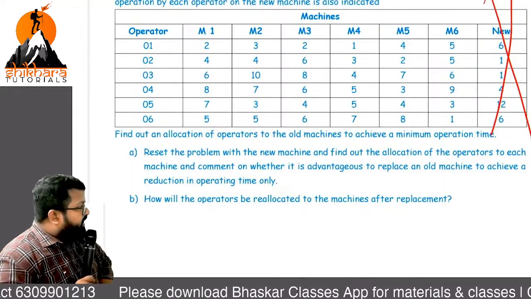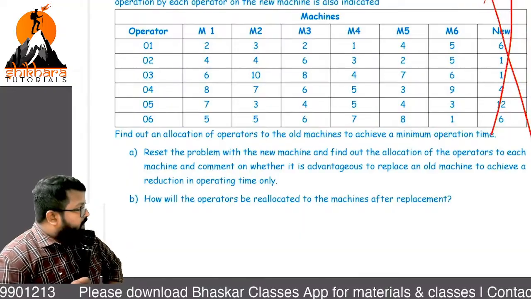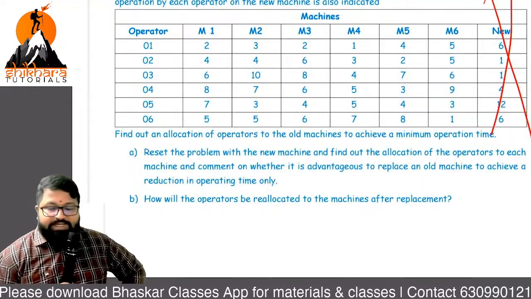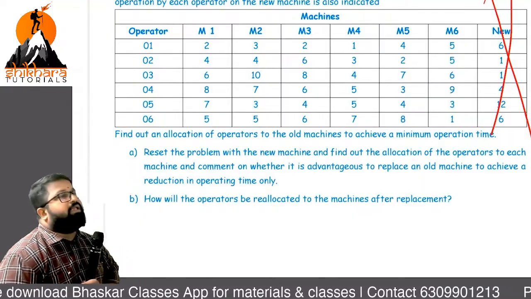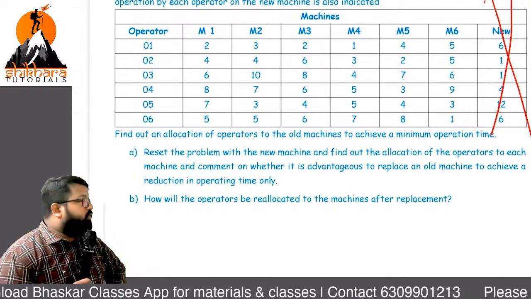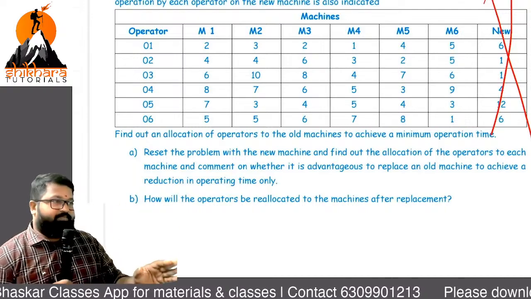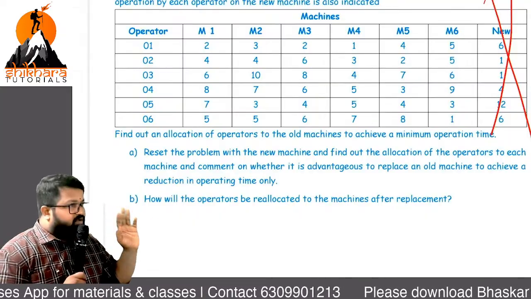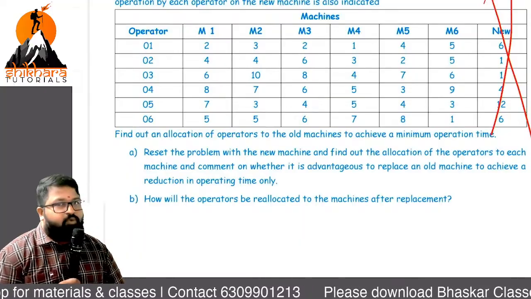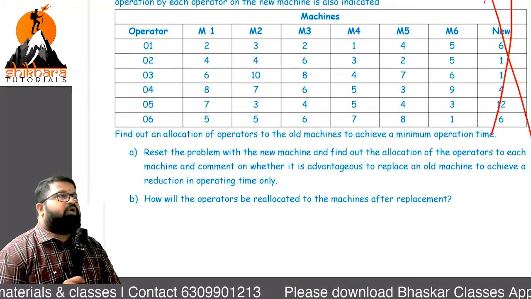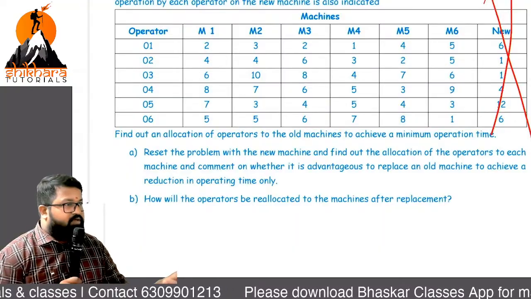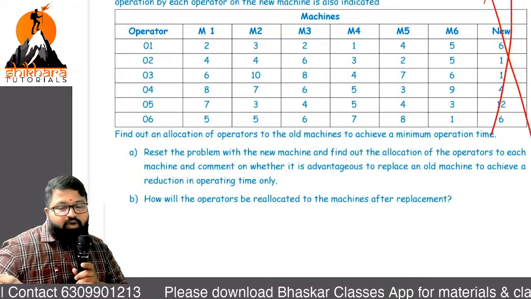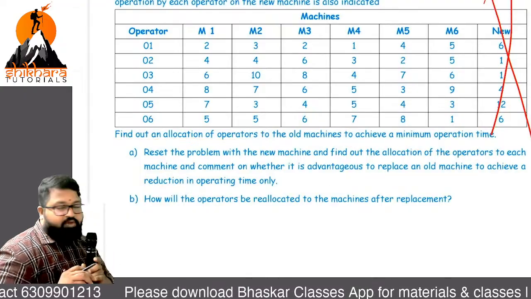And find out the allocation of operators to each mission and comment on whether it is advantageous to replace an old mission to achieve reduction in operating time only. He is asking us to remove one mission, add a new mission, and ensure whether it is useful or not. Is he mentioning to us to remove any specific mission? No, we need to find it. Now the first part of the question is clear. If you are clear with the question, it will be more effective. Understanding the question is most important.